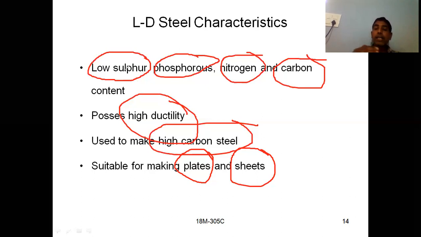Because of this, you will possess high ductility property. We have discussed in the first chapter different mechanical properties, what is ductility, what is brittleness, all these things. So you are having high ductility property, and it can be used to make high carbon steels. Steels are classified based on the carbon content as low carbon steel, medium carbon steel, and high carbon steels. This is suitable for making plates and sheets.